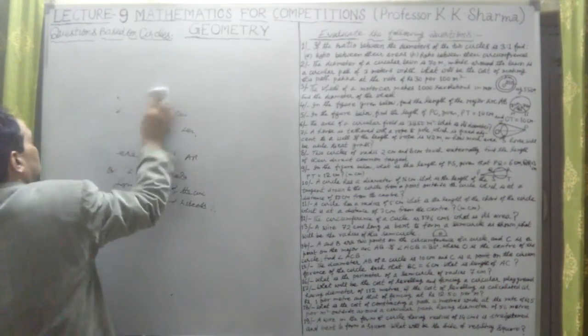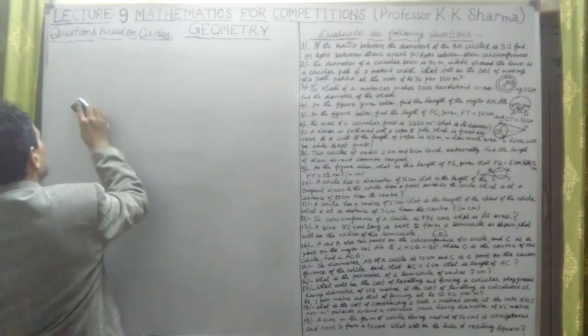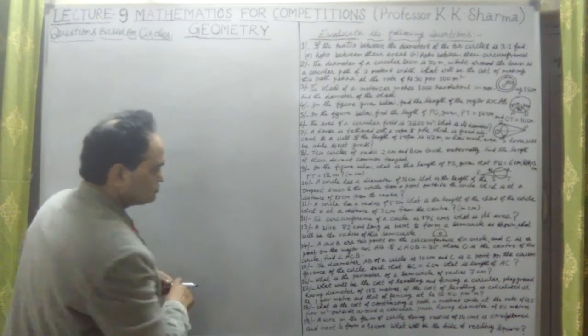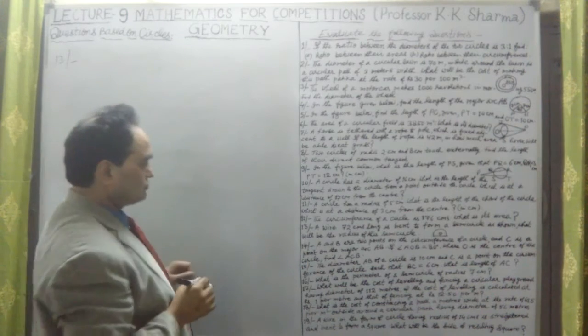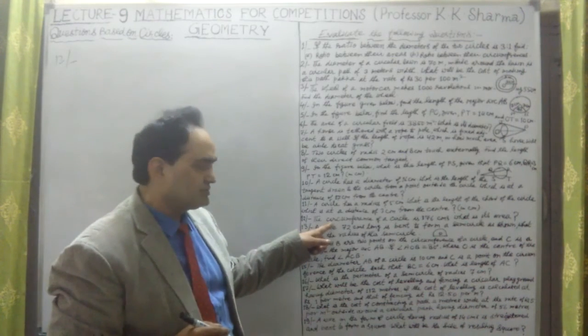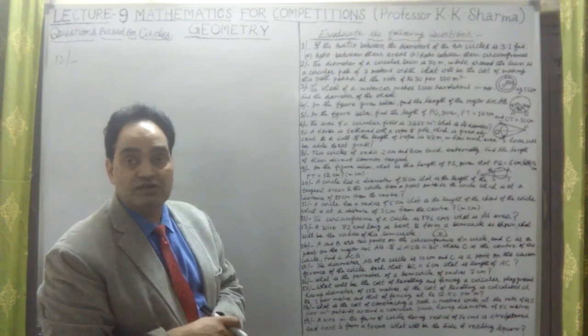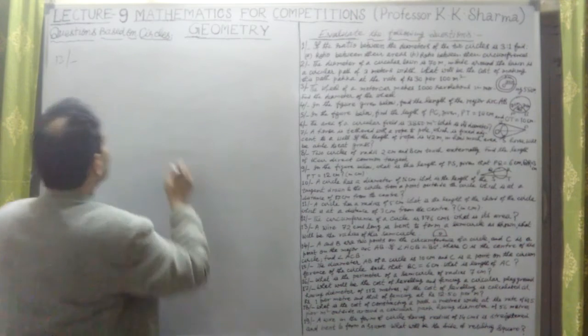What does question number 12 say? Let me check it. Question number 12 says the circumference of a circle is 176 centimeter. Now what is its area? Okay.